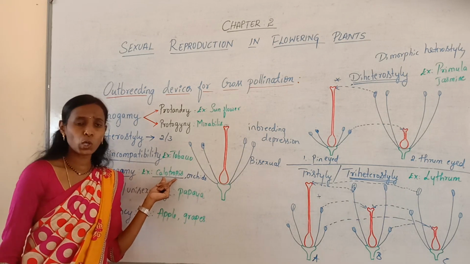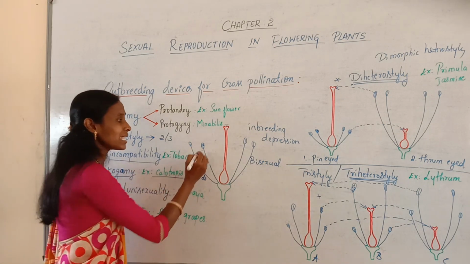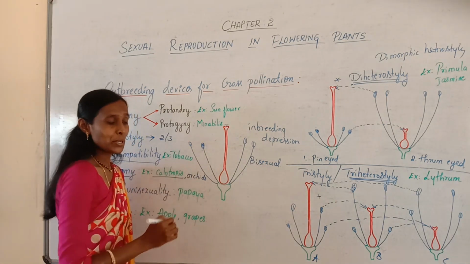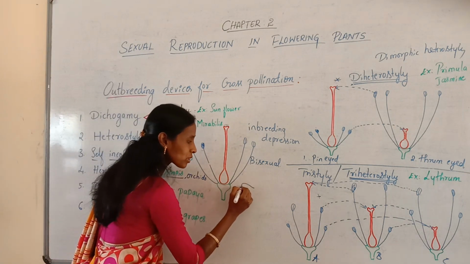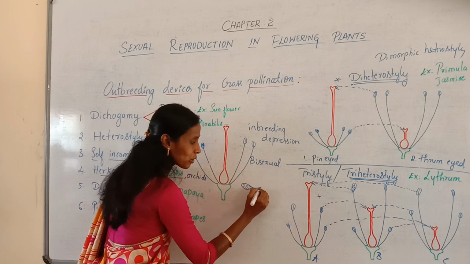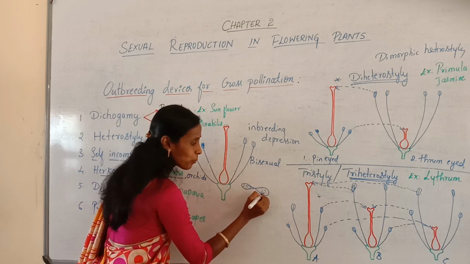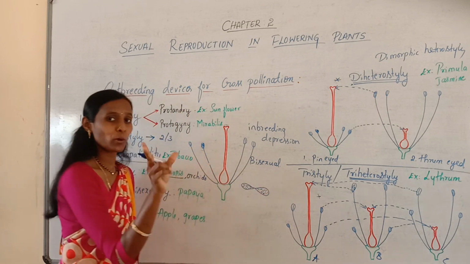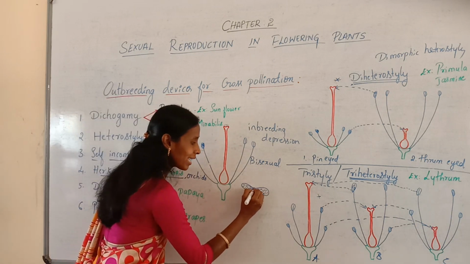So in Calotropis and orchids, the pollen grains cannot be seen like this. Usually these pollen grains are produced in sacs called pollinia, and there are two pollinia which are connected by a translator.